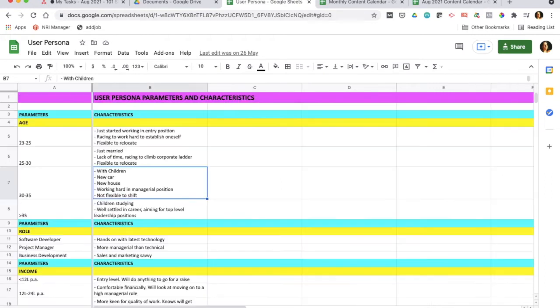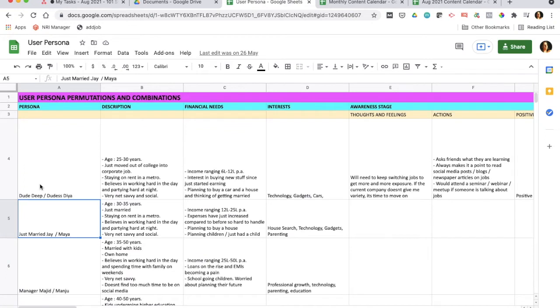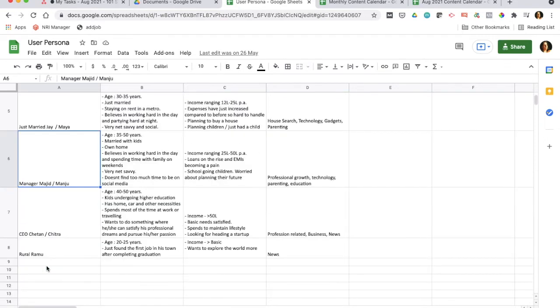For example, based on a permutation and combination of age and, say, income. So, for example, suppose a 25 to 30-year-old who is earning 12 lakh to 24 lakh per annum, you will give them a name. This will be some kind of young person whom you will give a name, a just married person, a middle-aged manager, or a CEO of a company, or a rural customer, which will be based on location and other demographics.